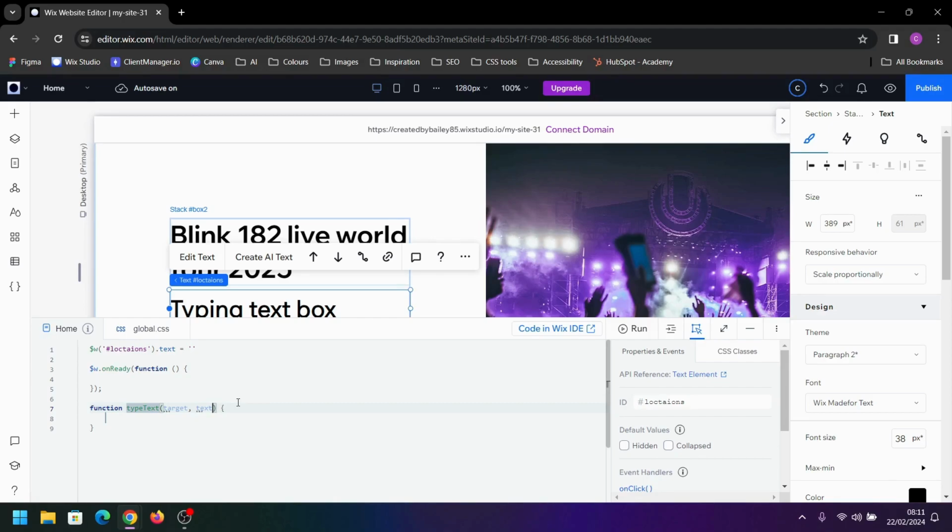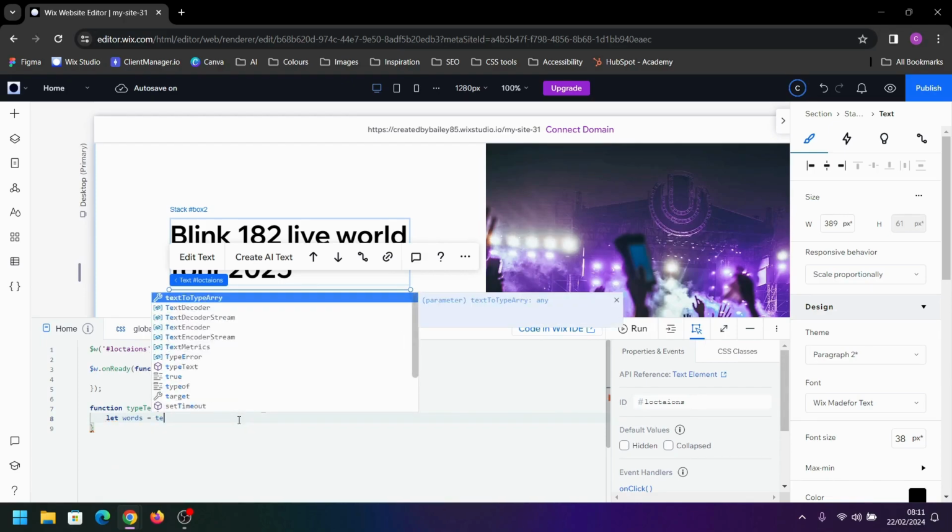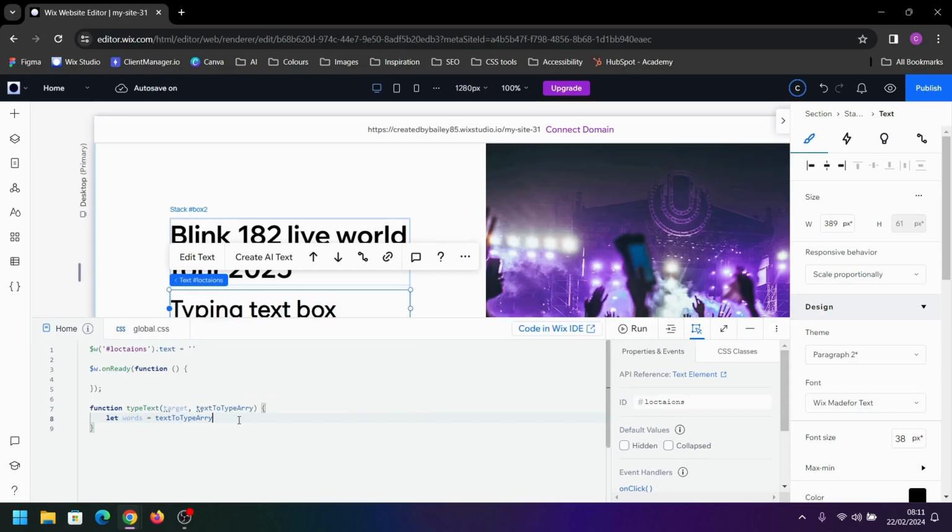I'm going to call that textToTypeArray. And then within this function, we're going to set a variable called words, and that's going to equal the text array that we pass in. Next, we're going to set another variable called i, and we're going to set that to 0.